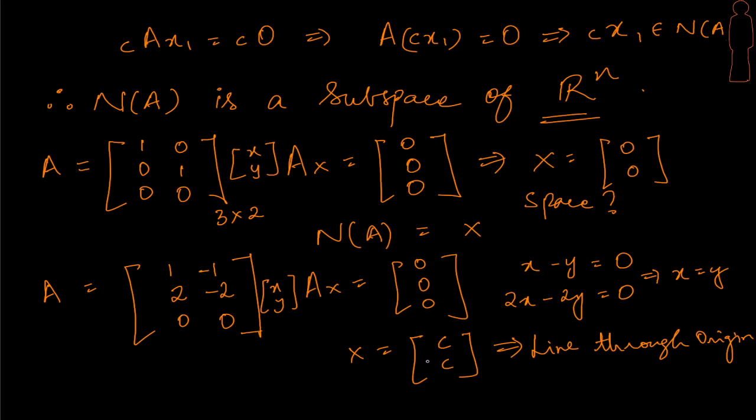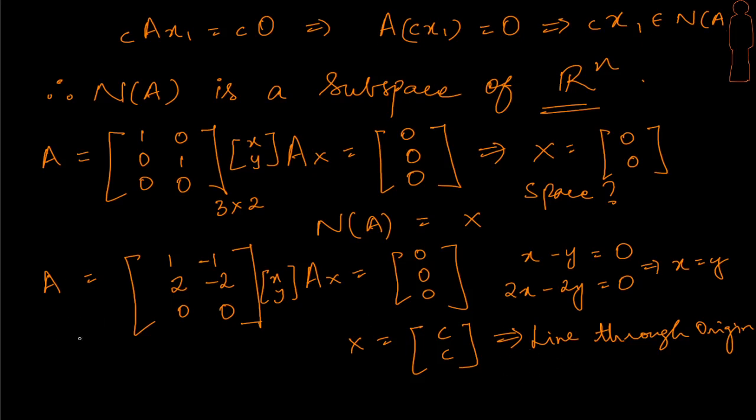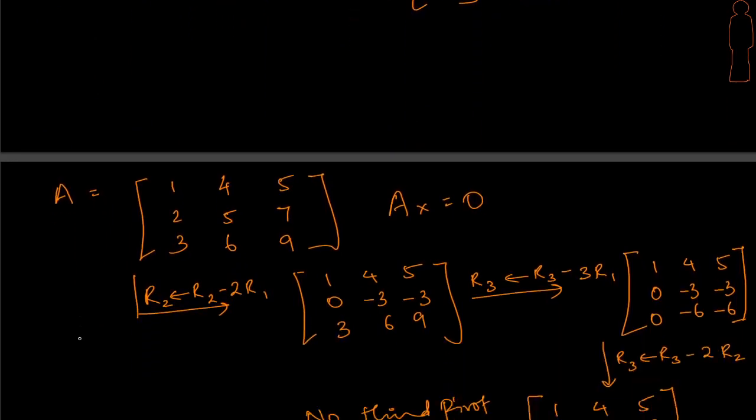Now what does this convey? This says that if we try to plot this in R2, this will be a line through the origin, right? And therefore this will be a subspace of R2, right? And that is how we are figuring out the null space for this A. Okay, so let us move to one more example.